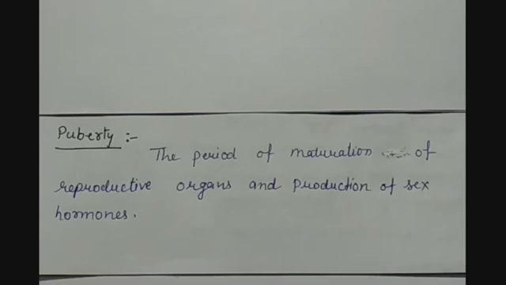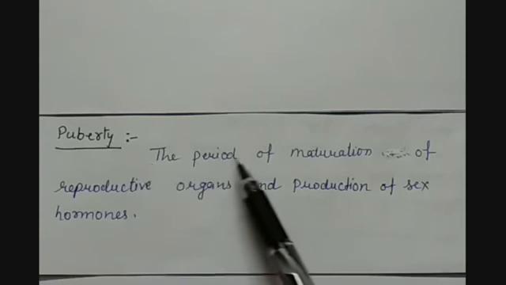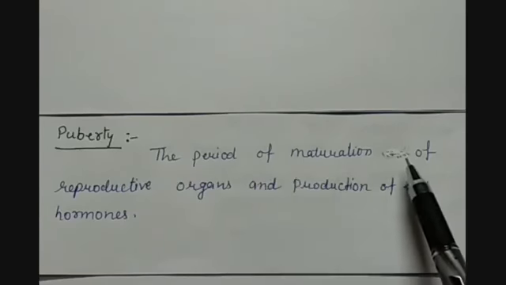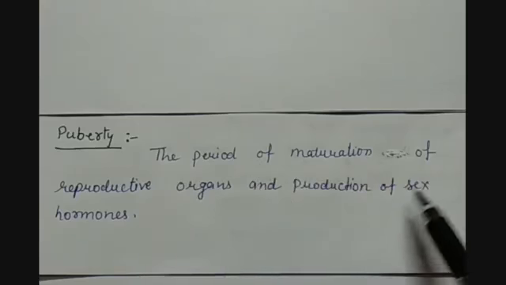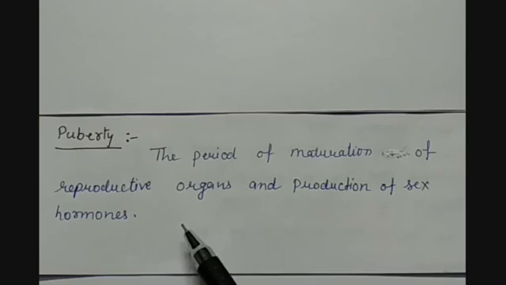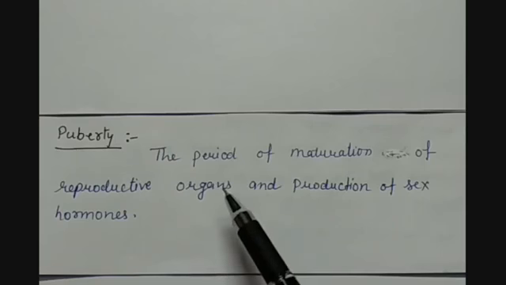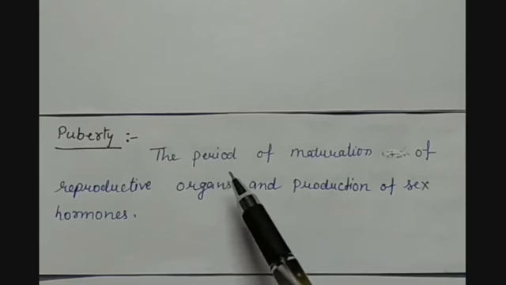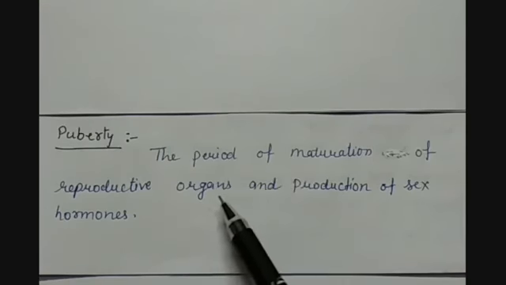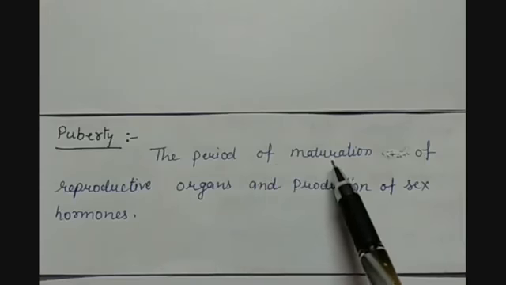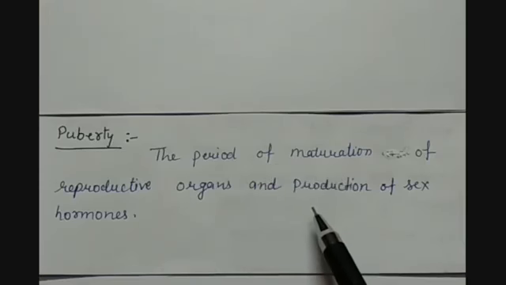So children, if we define puberty, then we can say that puberty is the period of maturation of reproductive organs and production of sex hormones. That means it is the age period when the reproductive organs start maturing and there is a production of sex hormones as well.